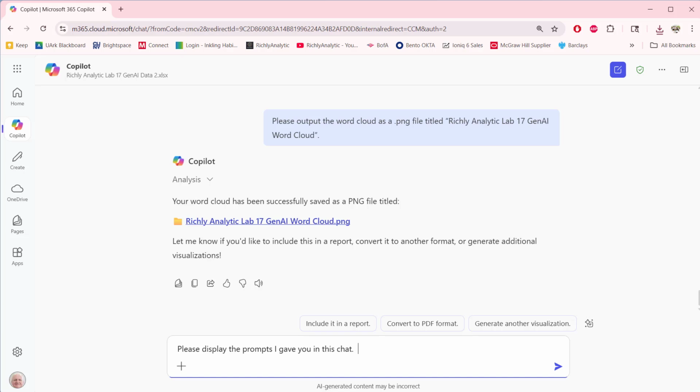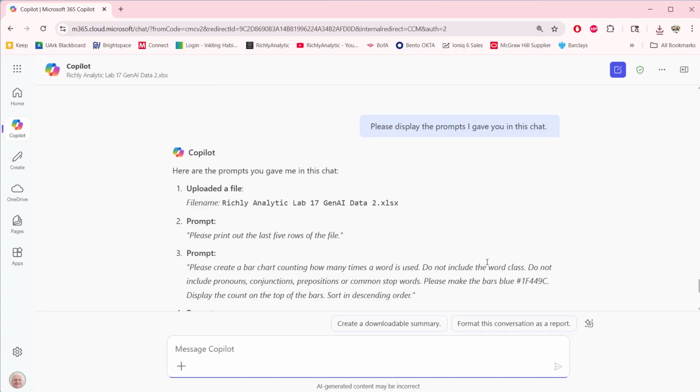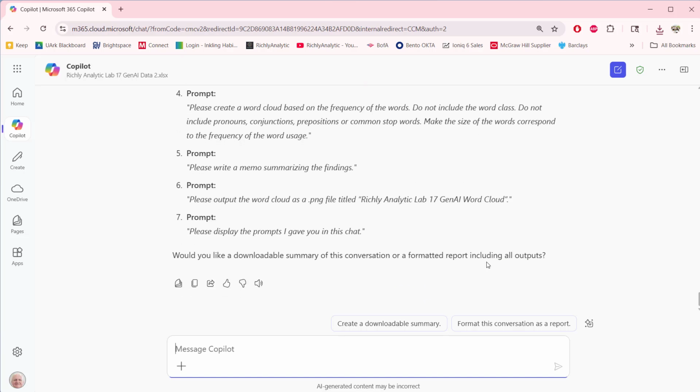Oftentimes I ask it to provide the prompts so I can follow up. I might want to save that to a Word file, and I would just tell it that. But you can see the prompts we used to complete this word cloud. So that completes this lab.